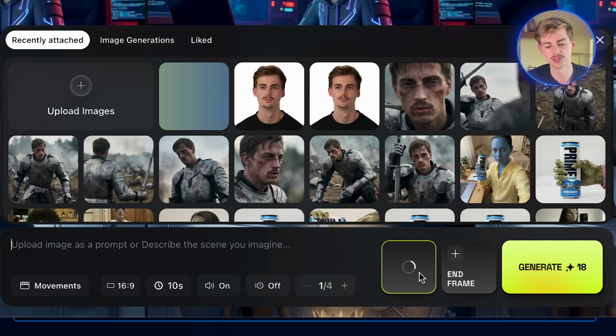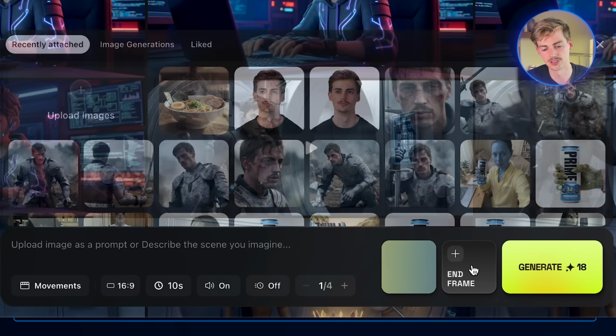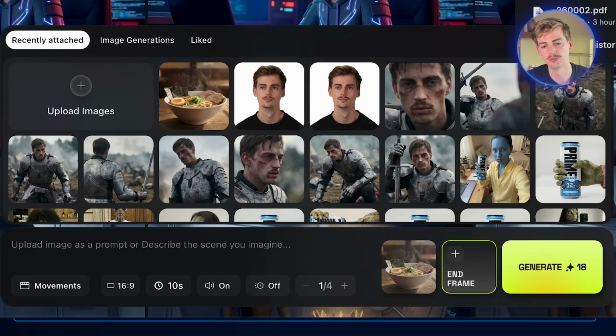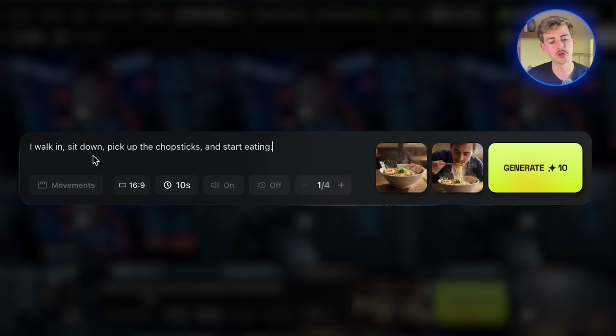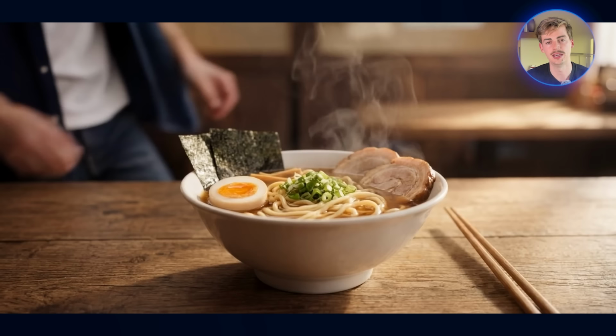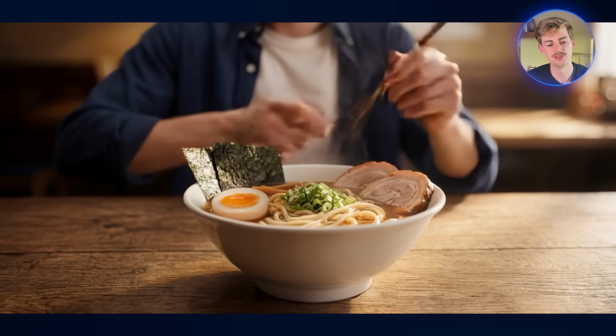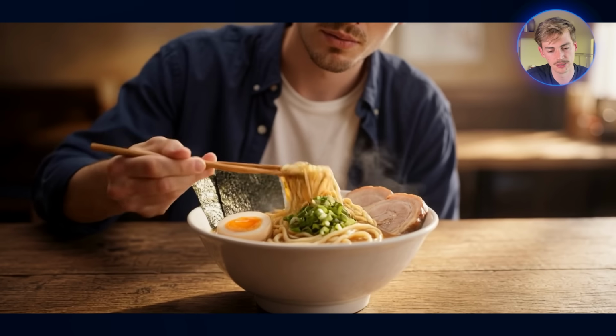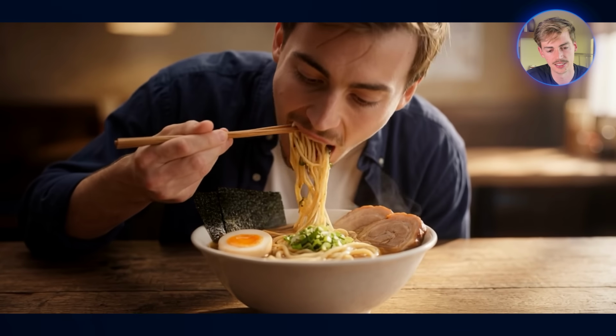Now what I can do is upload my image over here as the start frame, and then I upload the other image as an end frame. The only thing I need to do is glue it together with a prompt. So I'm just going to prompt it: I walk in, sit down, pick up the chopsticks and start eating. I basically describe what I'm doing in a simplified way. And then after generating it, it gives me this result. So I walk in, I grab the chopsticks, I sit down, and then I start eating.